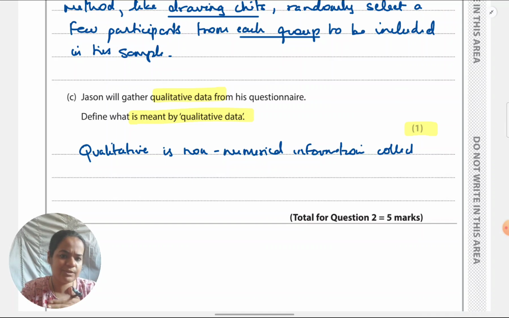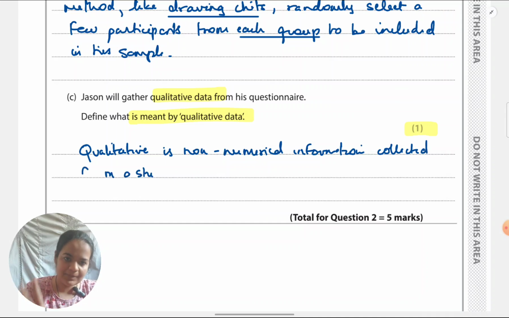Even if you don't use the word non-numerical, but you talk about it involving words and descriptions, because that's the type of qualitative data we learn in our syllabus, it will be marked as correct.